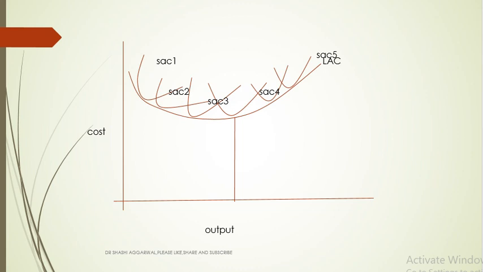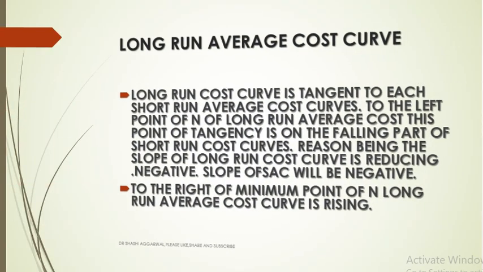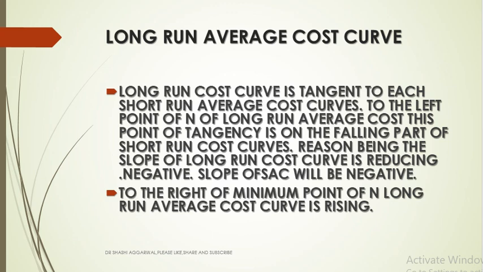Now we will read out from this slide. Long run cost curve is tangent to each short run average cost curve that we have seen to the left point of n. As I have explained, to the left point of n of the long run average cost, this point of tangency is on the falling part of the short run cost curve. Reason being, the slope of the long run cost curve is negative, so the slope of the short run average cost curve will be negative.